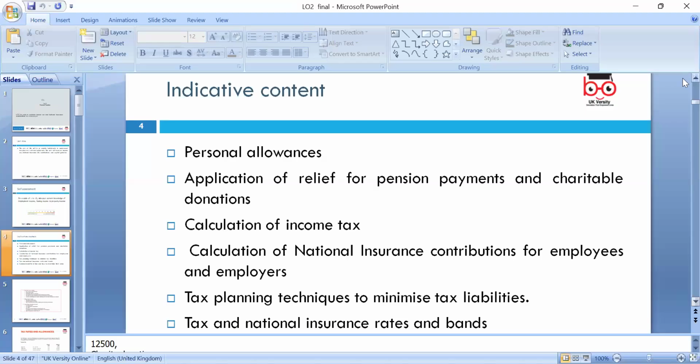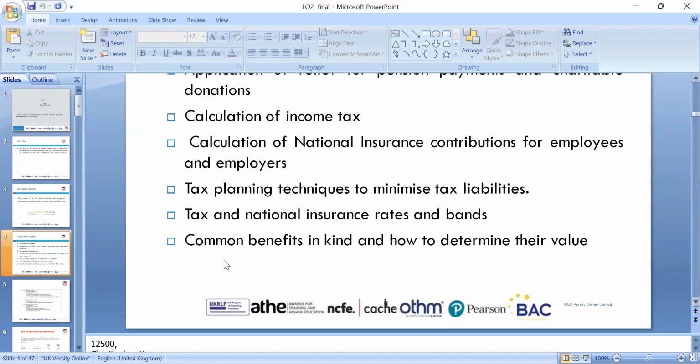We'll discuss the calculation of income tax, the calculation of NI contribution for employees and employers, and tax planning techniques to minimize tax liabilities. We'll also discuss tax and national insurance rate bands, which we look at in the Finance Act 2023, and we can look at benefits in kind and determine their values. That will be all in our discussion.